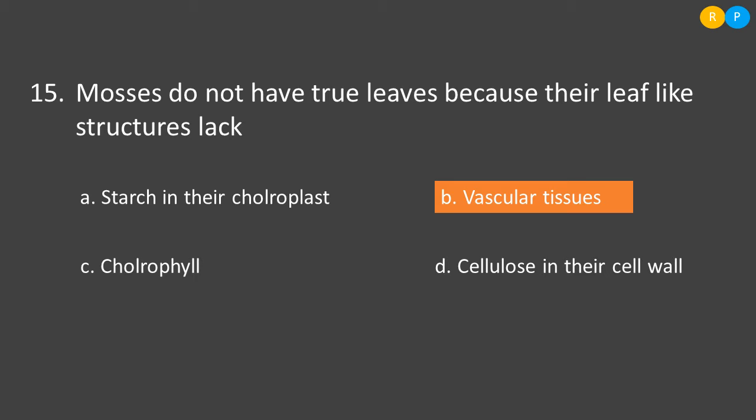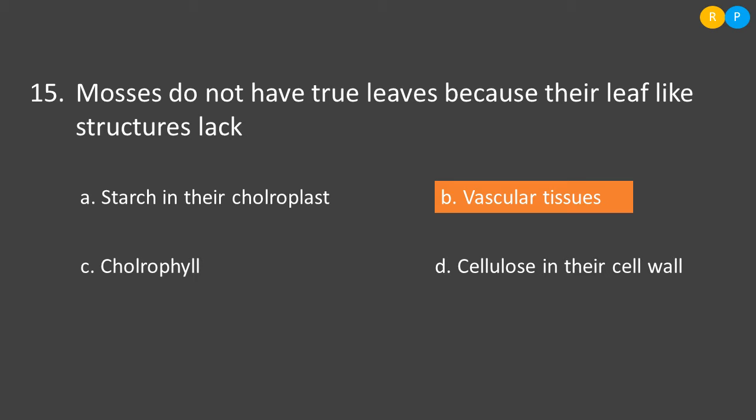Let us start listing the characters of leaves. One, the leaf is green in color because it consists of chlorophyll pigment, so that it can prepare its own food material. Then the chloroplast performs one more function, that is it can store the food in the form of starch. Then one more very important feature we can see in the leaf is that it has vascular tissue.